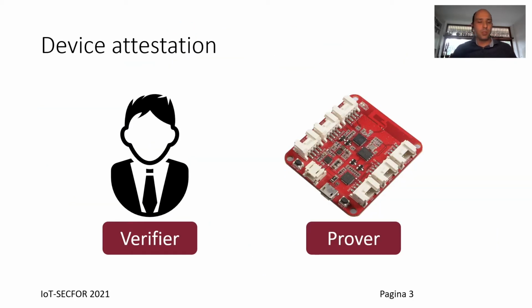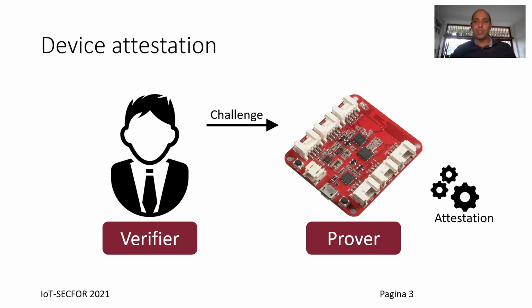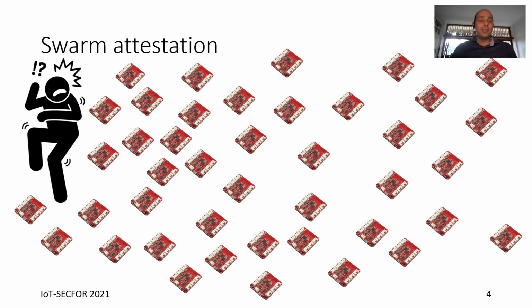Device attestation has been demonstrated to be an efficient protocol to verify the integrity of the device. In device attestation, a verifier sends a challenge to the prover. Then the prover computes a proof of integrity where the challenge is included to avoid a replay attack, and sends the response back to the verifier, which can check if the device is healthy or not. Despite the simplicity of such a protocol, it is difficult to make it scalable to a large number of devices.